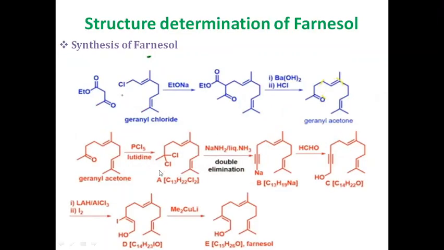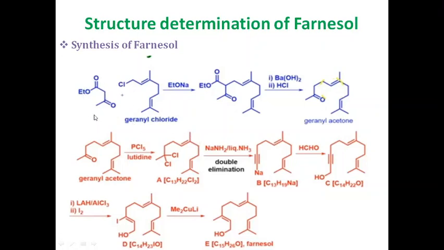Next, the final clue about the structure. Finally, the structure has been confirmed by the synthesis of farnesol. If we can synthesize this compound, then you know that the structure we have determined is correct. The synthesis of farnesol is from two compounds, geranyl chloride containing 10 carbon atoms and ethyl acetoacetate containing 3 carbon atoms.